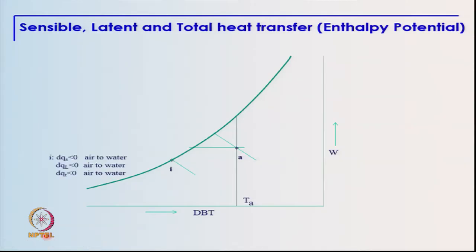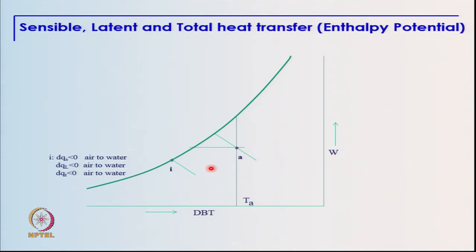Let us now assume that we have water at this condition I here. At this condition we can see that the temperature of air is higher than the temperature of water. So, the heat transfer will take place from air to water, and therefore, the sensible heat transfer in this case is negative, and similarly the moisture transfer will take place from air to water again, because the specific humidity of air is higher, and therefore, the latent heat transfer is also going to be negative.